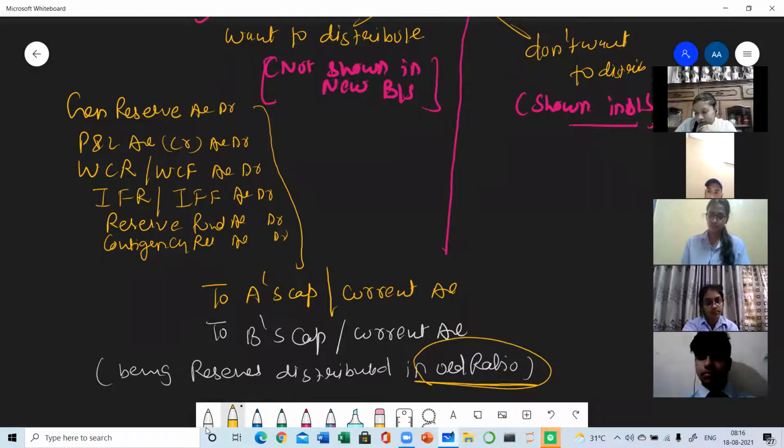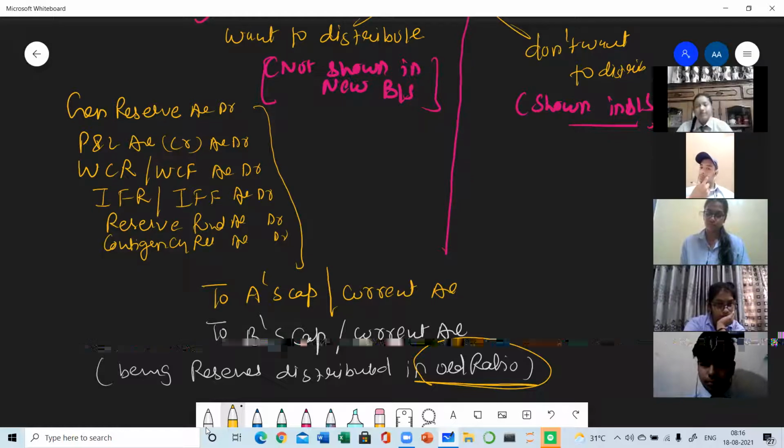Again, one important question. If there are accumulated profits in the balance sheet and partners want to distribute them, then in what ratio will they distribute it? The answer is the old ratio. In partnership, a total of 4 ratios are there: old ratio, new ratio, gaining ratio, sacrificing ratio.